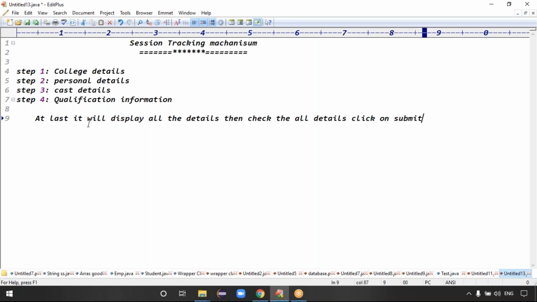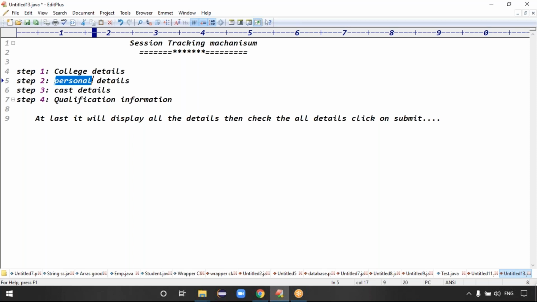Now, when you fill the first details, the college details, and then the personal details, your application has to maintain your college details information. While filling the personal details, we have to maintain the client's previous request data. While filling the cash details, the application has to store the personal and college details.